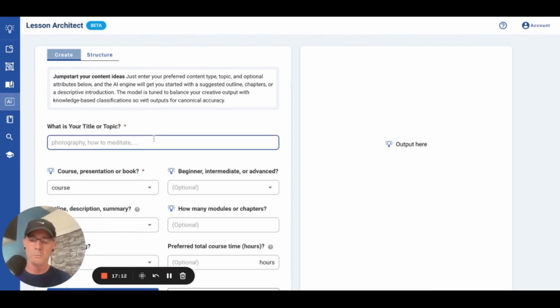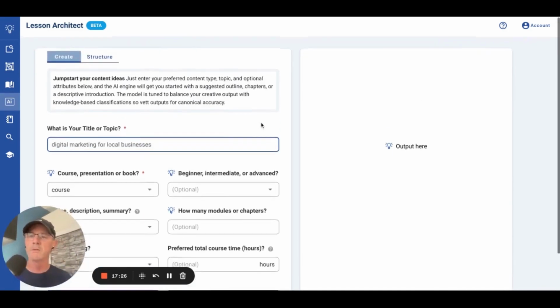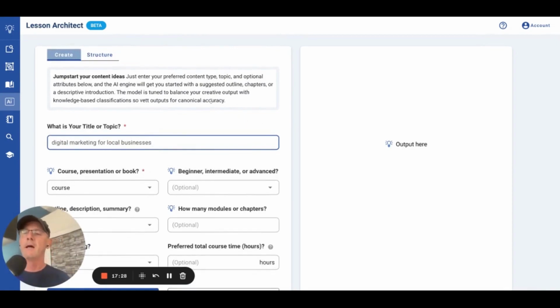Okay, so we were just talking about digital marketing for, let's say, local. Okay, so this is cool. This is Lesson Architect, and there are 2 tabs here. There's Create and Structure. Create is just what you see.